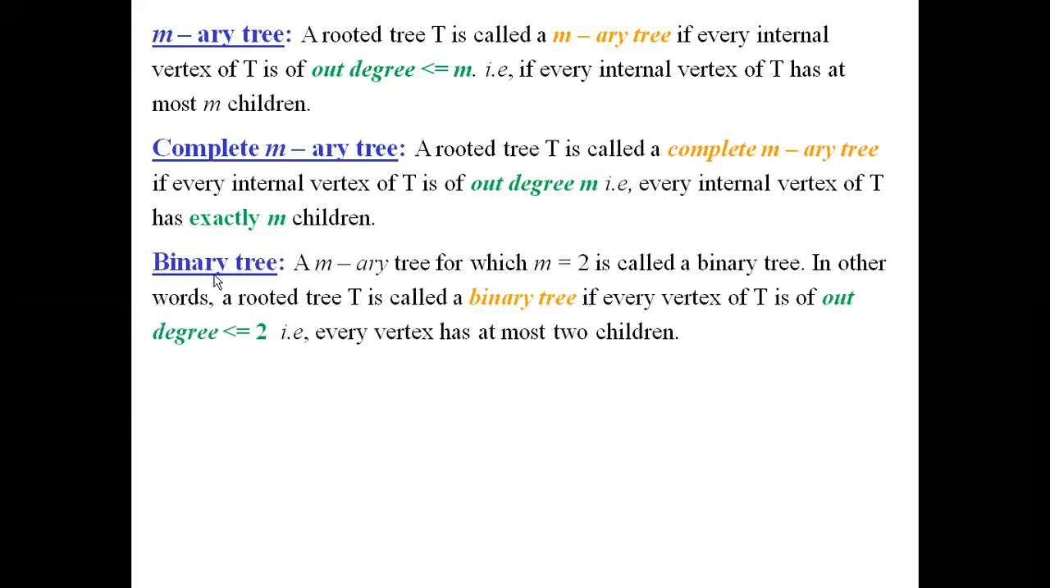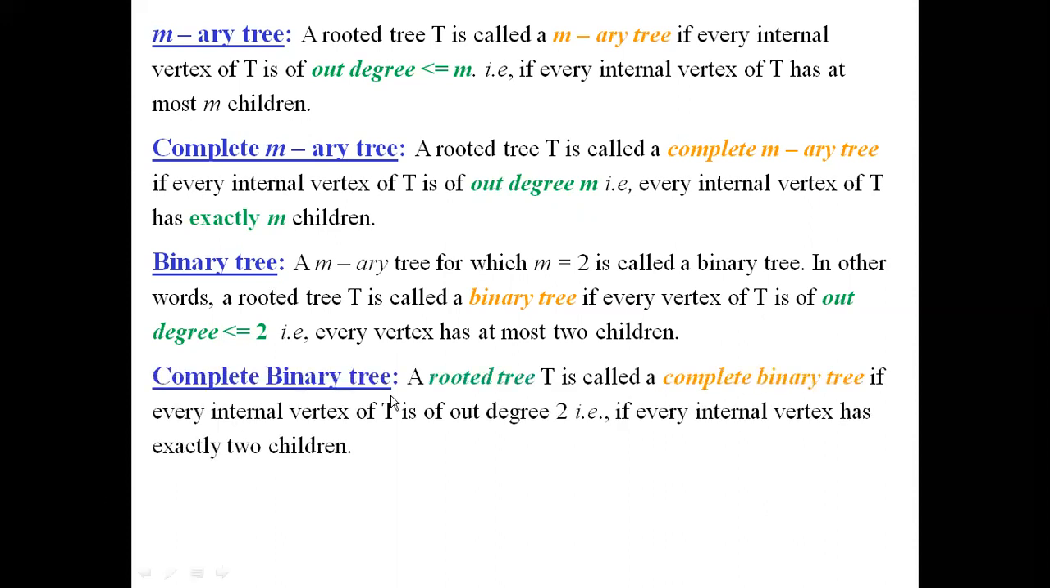Next, we will understand the definition for a binary tree. An MRA tree for which M equals 2 is called a binary tree. In other words, a rooted tree T is said to be a binary tree if every vertex of T is of out degree less than or equal to 2. It is the same definition as an MRA tree with M equal to 2. So every internal vertex of T has at most two children. Out degree must be less than or equal to 2 to say it is a binary tree.